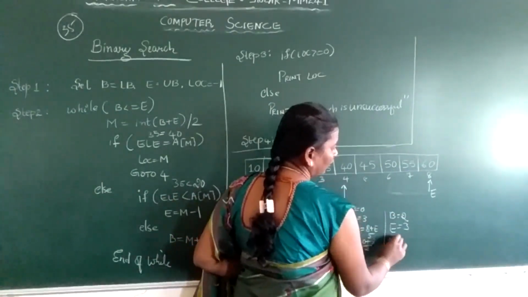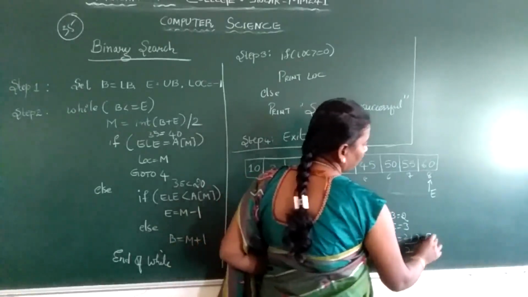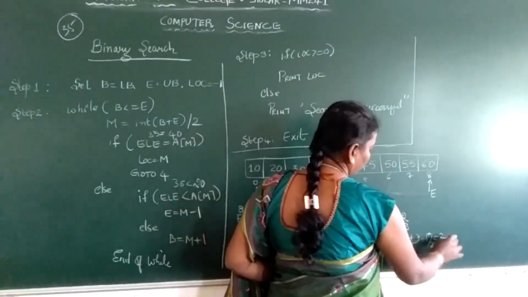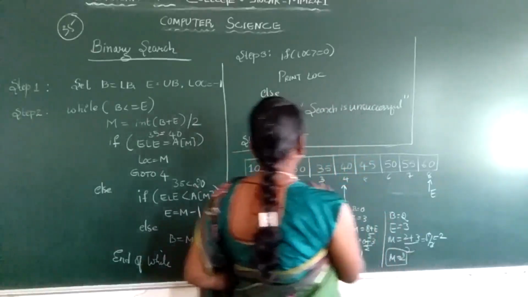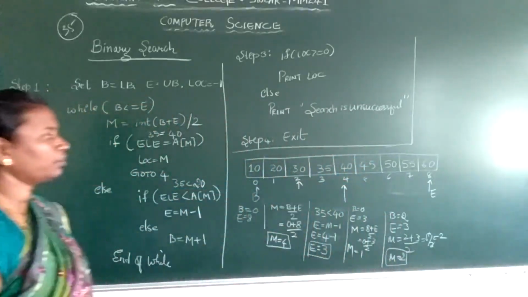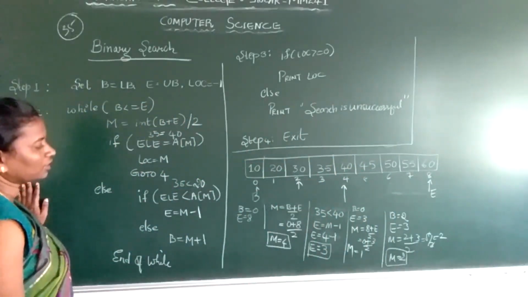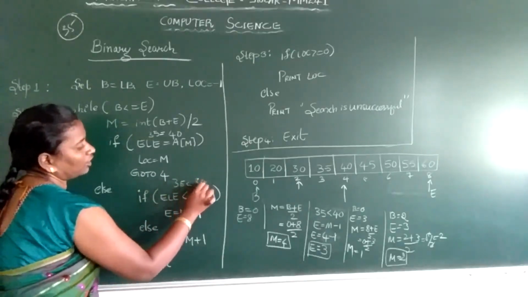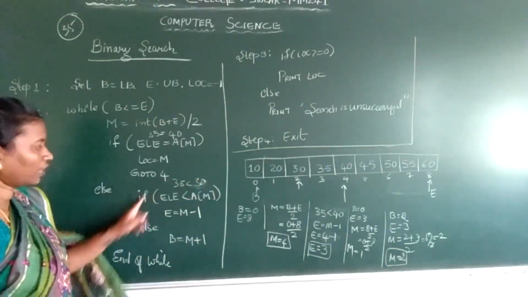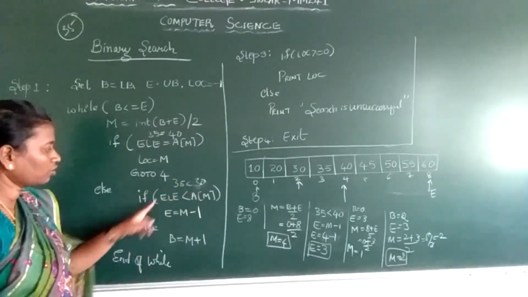So again when you calculate the mid element, 2 plus 3 divided by 2, that is 5 by 2. 2 2s are 4. So your mid element is 2. Again we'll be comparing. Your search element is 35. Is 35 less than or equal to A of mid, which is 30? No, the condition fails. 35 is not less than 30.